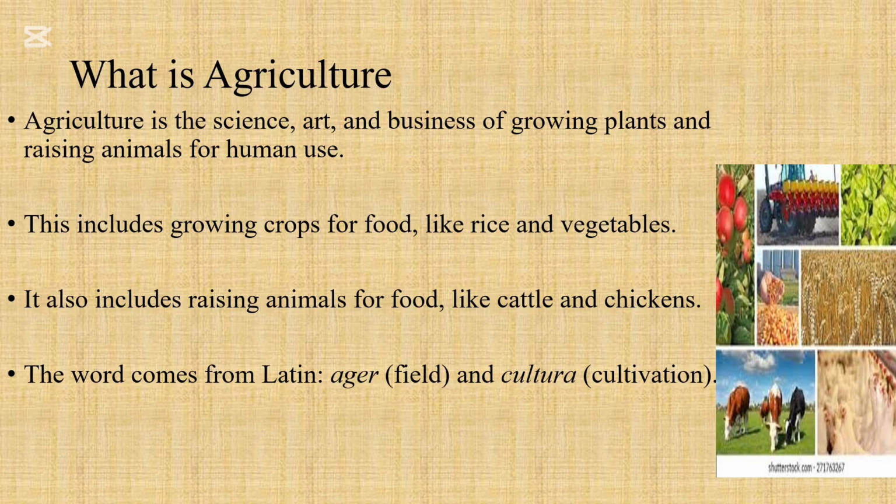And agriculture is a business. It's not just about you going into the farm and planting, but it's about growing these plants in a way where they can be healthy. Some persons don't like inorganic plants, and because they don't like inorganic plants, they choose to do organic. So you have multiple ways of growing plants, and agriculture is a business of growing plants and raising animals for human use. So the raising of animals for human use is so that humans are able to use it.